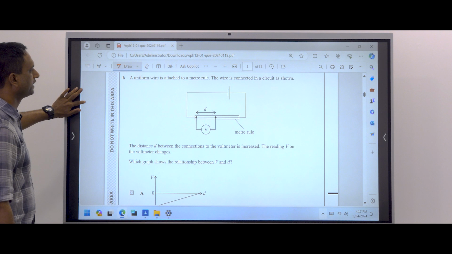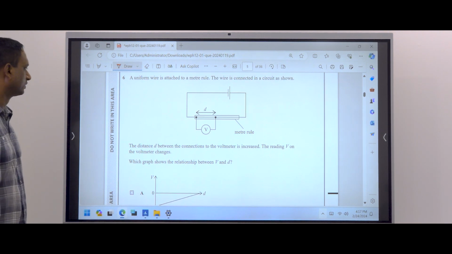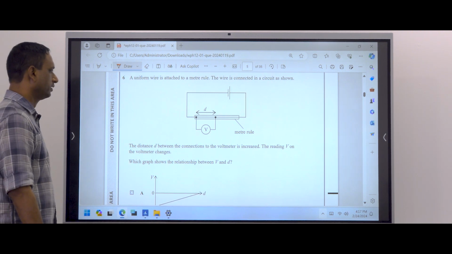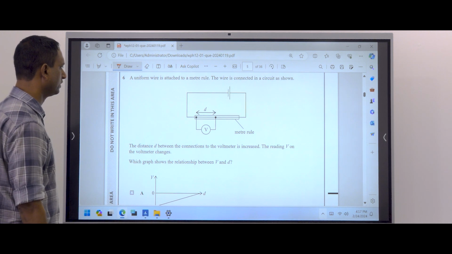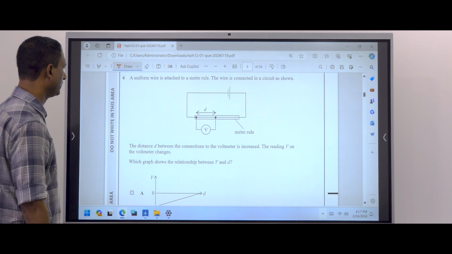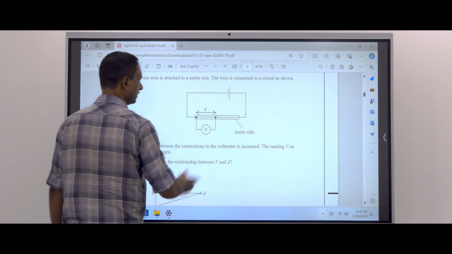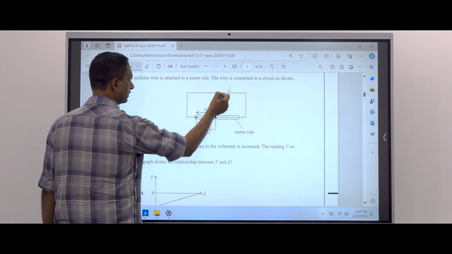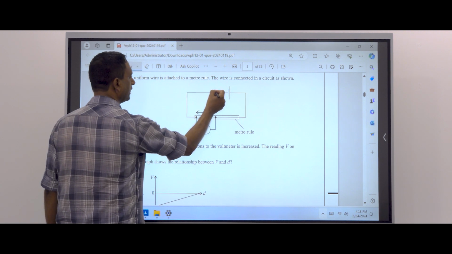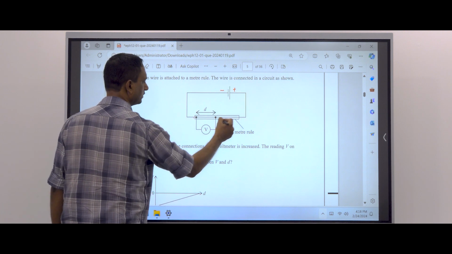A uniform wire is attached to a metal rule. The wire is connected in a circuit as shown. The distance d between the connection to the voltmeter increases. The reading V on the voltmeter changes. Yeah, distance measured this way, when the negative side is connected to this, the positive side of the battery connected to this.